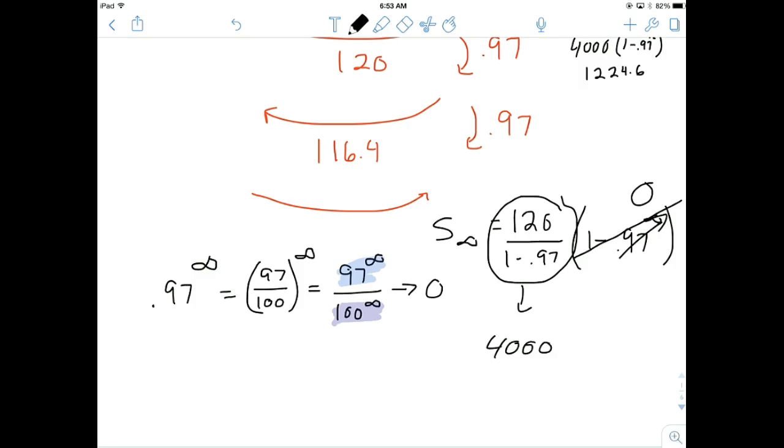And that right there, A sub 1 over 1 minus R, is the sum if you let the pendulum swing forever, if you let the series go forever. But of course, it has to approach 0. If it doesn't approach 0, this sum doesn't hold true.